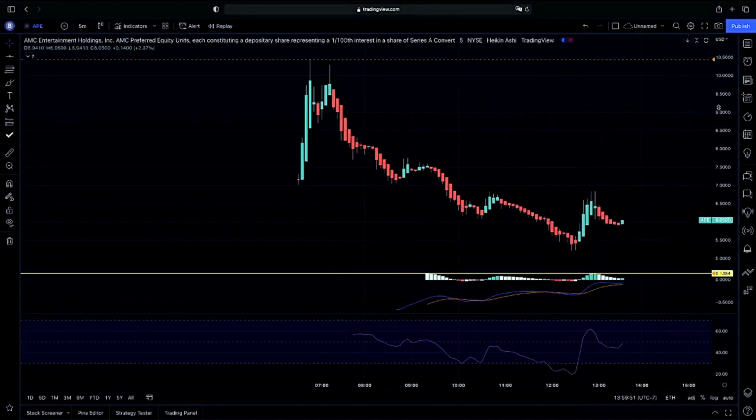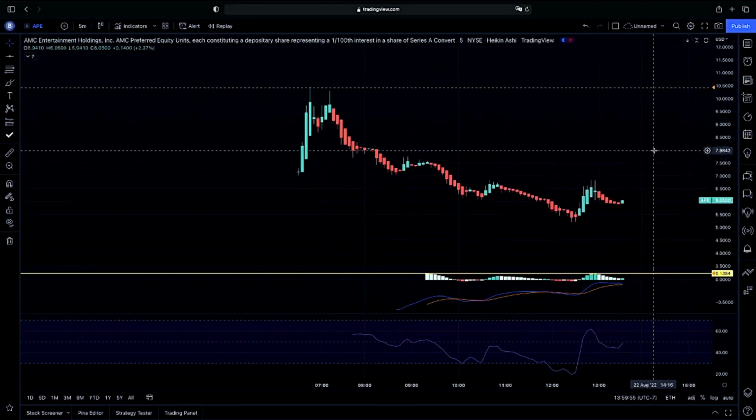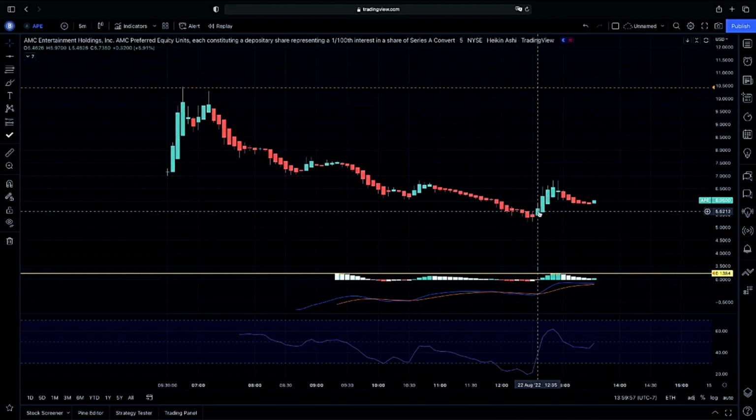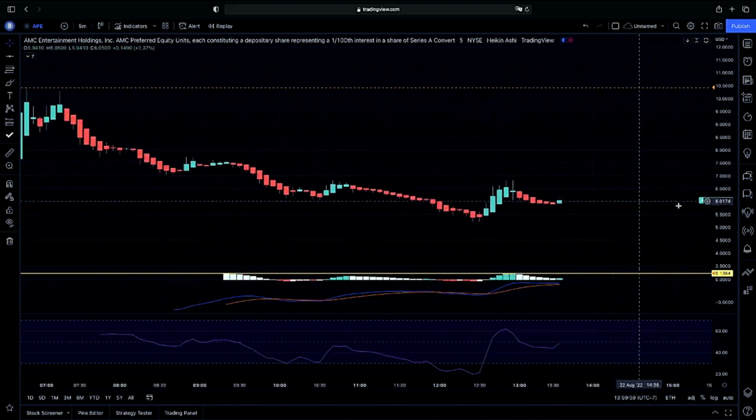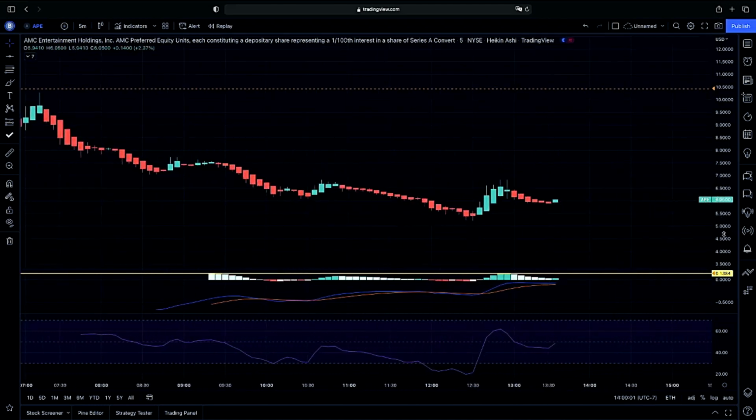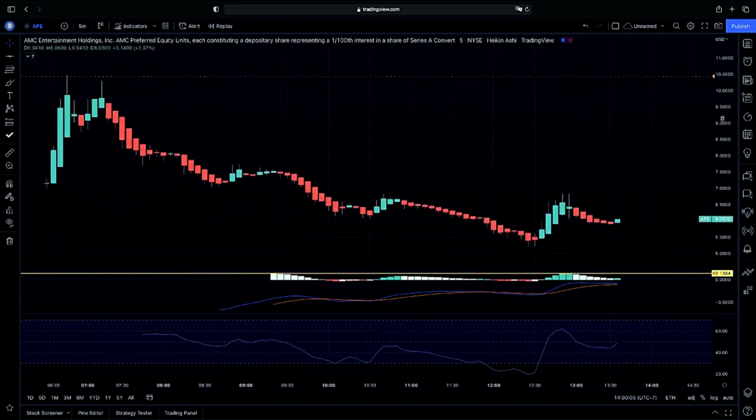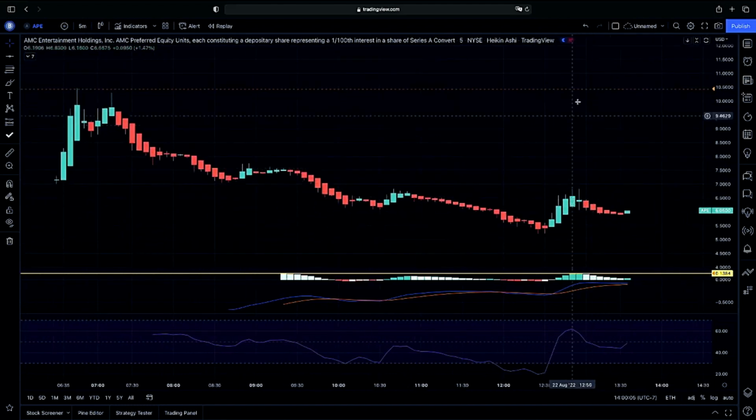But again, in my opinion, based on that pullback that we have with AMC at this point in time, I would just be looking for more speculation momentum. Again, as you guys can see, we had a spike with APE at the end of the day. We did not have that spike at the end of the day with AMC. So if we do continue on with a spike without AMC and we do get that momentum again with confirmation above 10.49, we will mention this in the Insibles room.